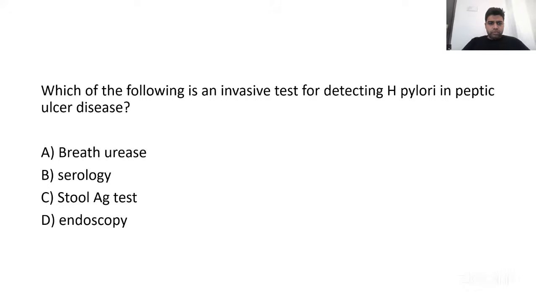Simple question here. Which of the following is an invasive test for detecting H. pylori in peptic ulcer disease? For detection of H. pylori, there are invasive tests and there are non-invasive tests. Breath urease test, serology test, stool antigen test are all non-invasive tests. Very obviously, endoscopy is an invasive test. So it is a very straightforward question. Answer is D, endoscopy. Endoscopy is the invasive test for detecting H. pylori in peptic ulcer disease.